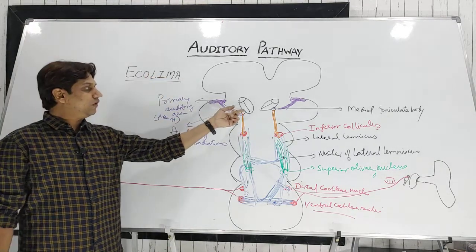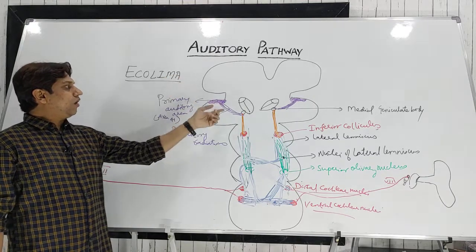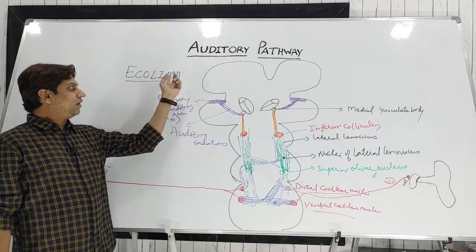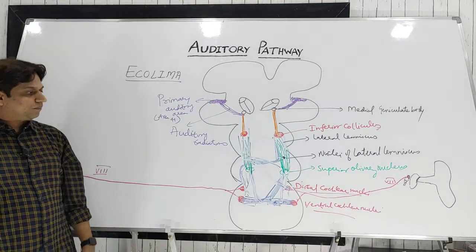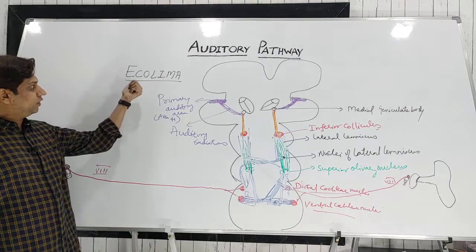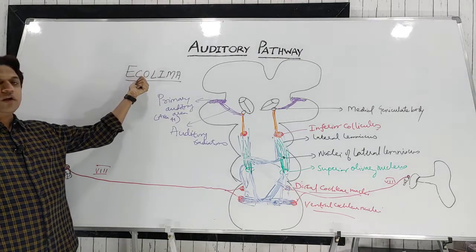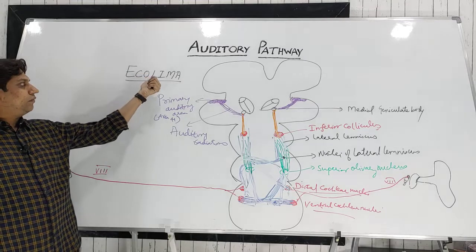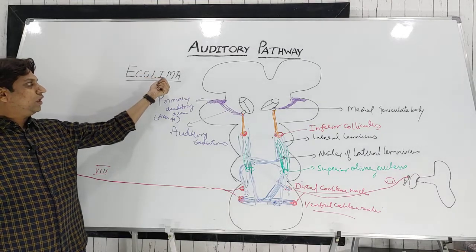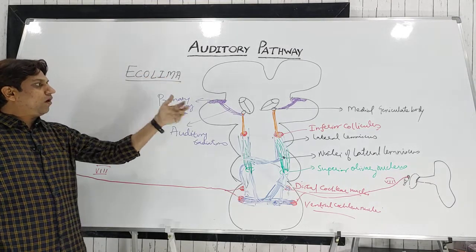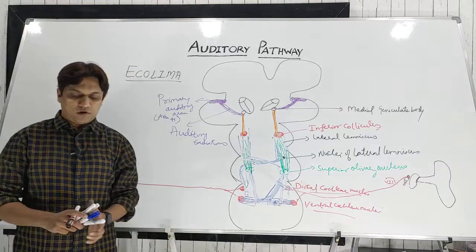M stands for medial geniculate body, and finally the auditory radiations and the auditory cortex. So echolemma: 8th cranial nerve, cochlear nuclei, superior olivary nucleus, lateral lemniscus, inferior colliculus, medial geniculate body, and auditory radiations. Hope this point is clear.